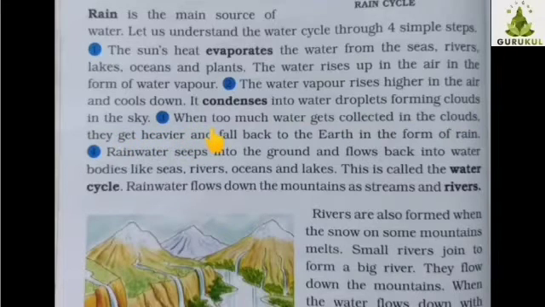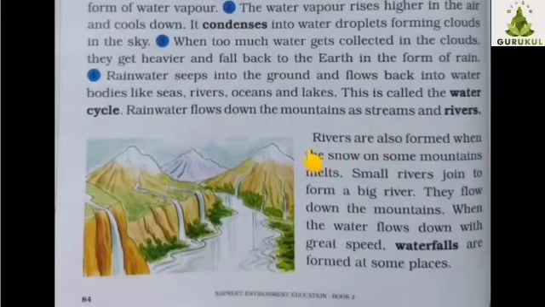When too much water gets collected in the clouds, they get heavier and fall back to the earth in the form of rain. Rainwater seeps into the ground and flows back into water bodies like seas, rivers, oceans and lakes. This is called the water cycle. Rainwater flows down the mountains as streams and rivers. Rivers are also formed when the snow on some mountains melts.